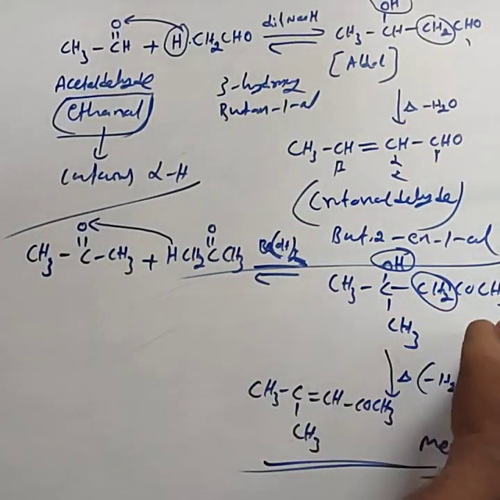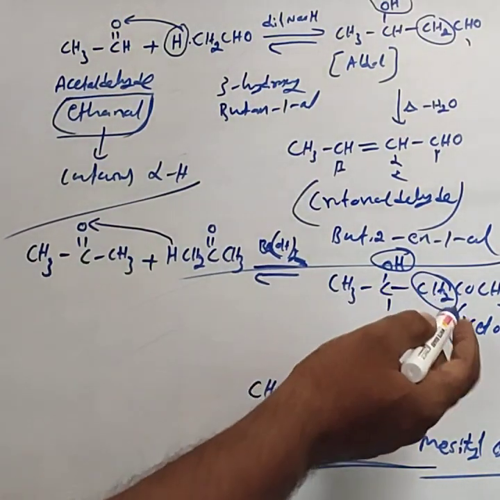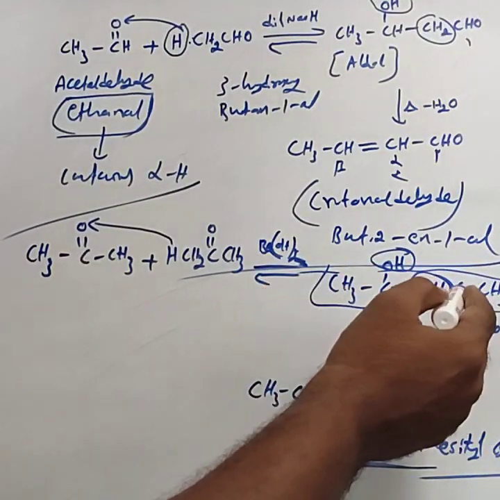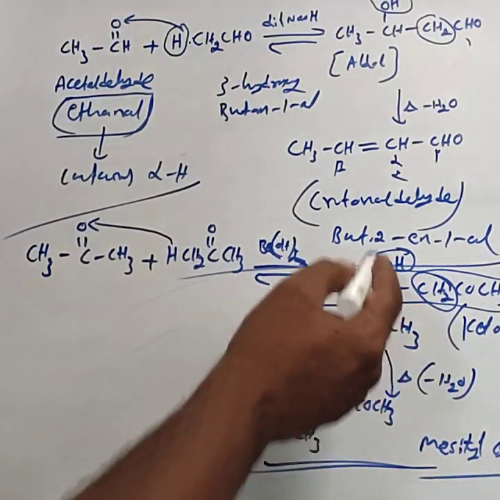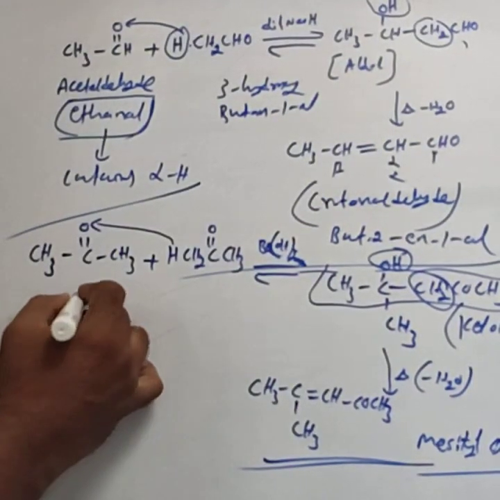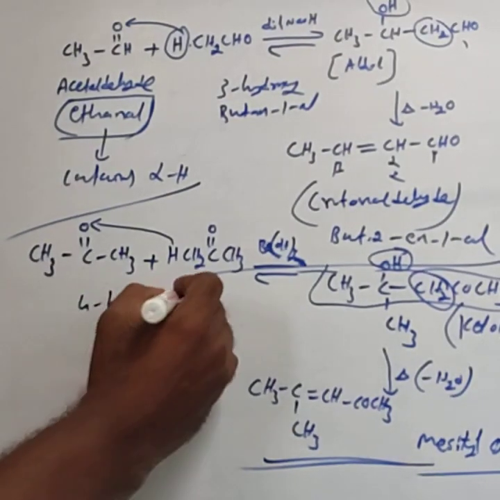This is called a ketol. By using a ketone, that compound is called a ketol. For the ketol IUPAC name, this is the longest chain: 1, 2, 3, 4, 5 carbon atoms. These two are the substituents. They are on the 4th position. That is 4-hydroxy, 4-methyl. Correct?